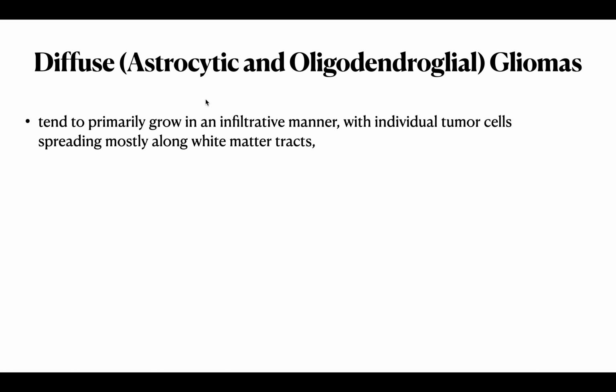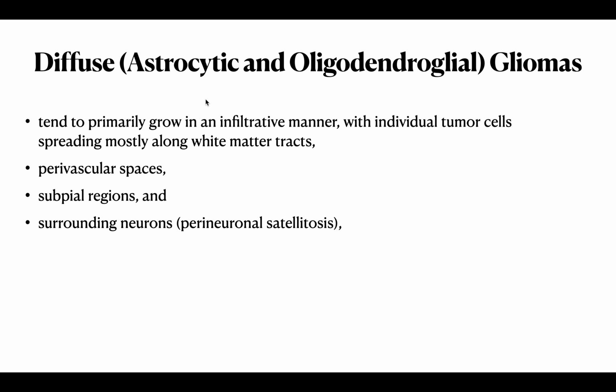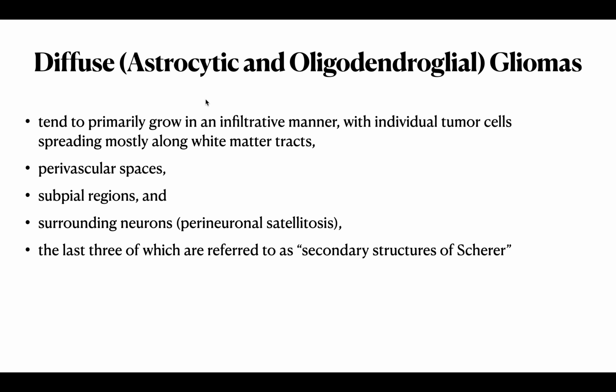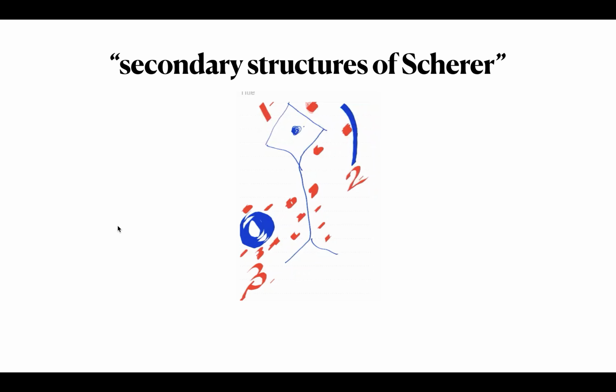So coming to the diffuse astrocytic and oligodendroglial gliomas, they tend to primarily grow in an infiltrative manner within individual tumor cells, spreading mostly along the white matter tracts, in the perivascular spaces, subpial regions, and surrounding neurons, perineuronal satellitosis. These last three structures are called the secondary structures of Scherer. So these are the secondary structures of Scherer: around the neuron, subpial, and around the blood vessel. These are the tumor cells growing around these three important sites.